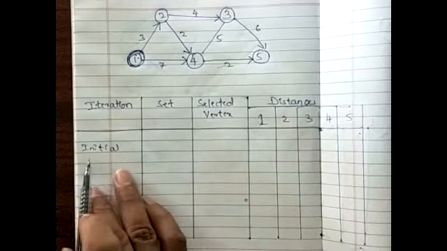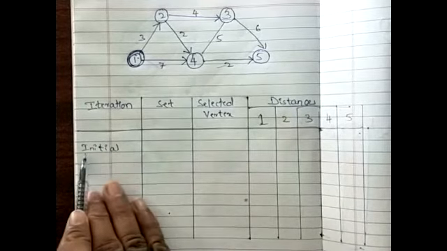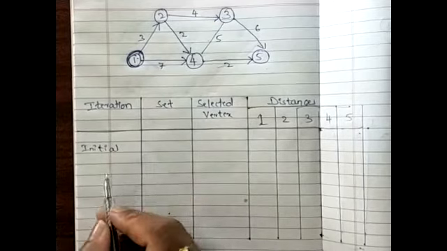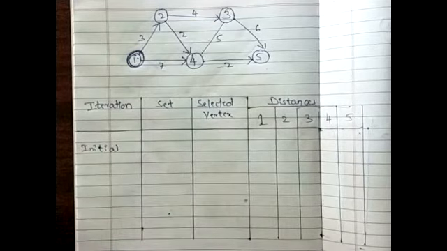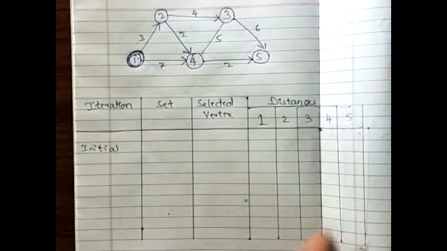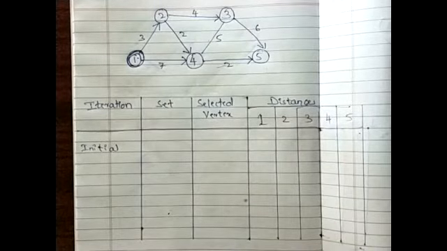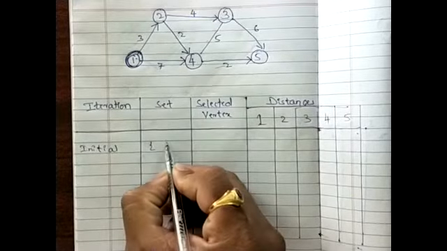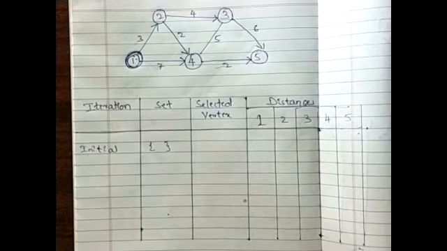For the first one, since it is the initial iteration, we write it as initial. You can consider it to be the 0th iteration. I did not get any of the set. The set means the vertices which we have already covered as part of our shortest distance.